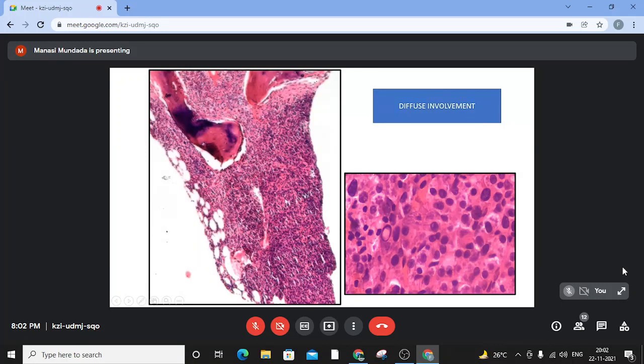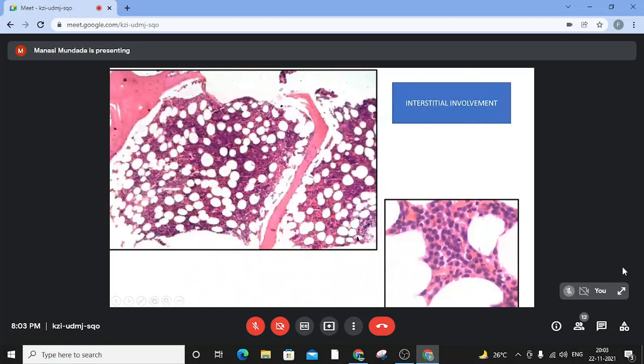In a good length trephine biopsy, you are able to see multiple intertrabecular spaces, and hence there might be areas where you can pick up diffuse involvement. On H&E, we are able to see sheets of plasma cells which are involving and replacing the normal hematopoietic precursors. Here there is even the presence of a Dutcher body.